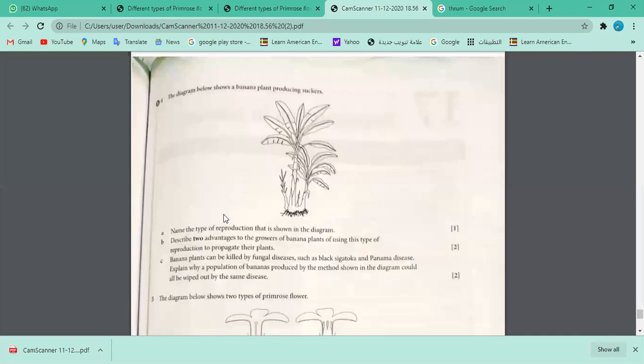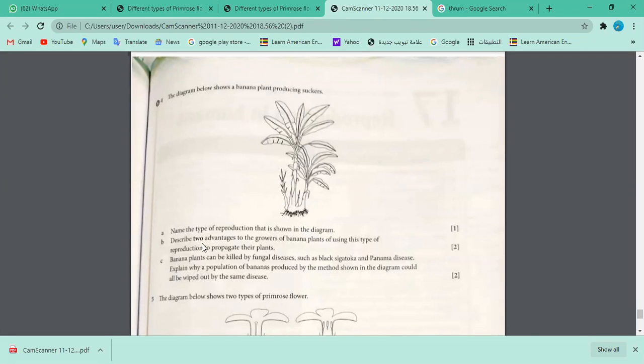Yes, asexual reproduction. This is asexual reproduction. Very good, Yusra. There's no pollination, no fertilization, no transfer of gametes, just growing from the same plant. So this plant is exactly a ditto copy of this plant, exactly the same. And as you rightly mentioned before, mitosis is taking place.